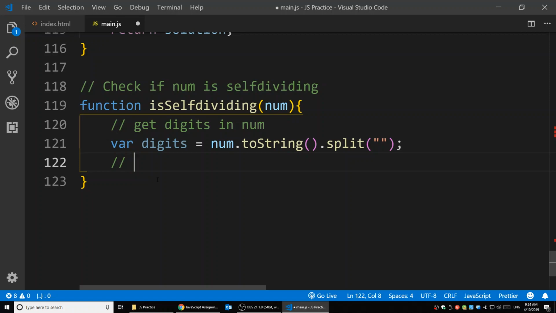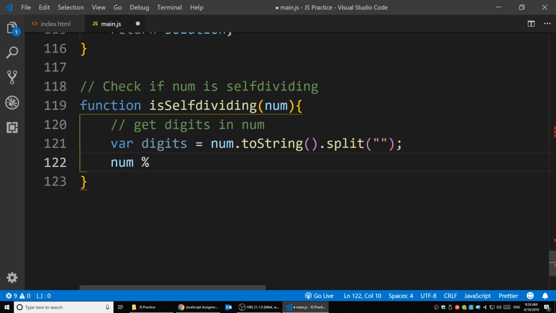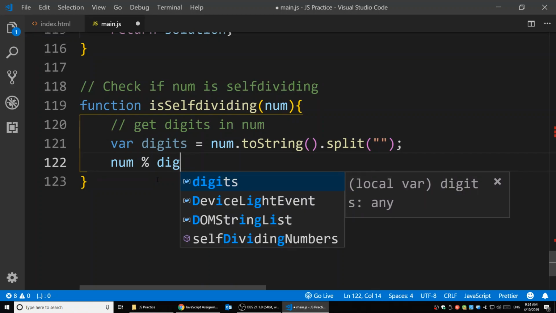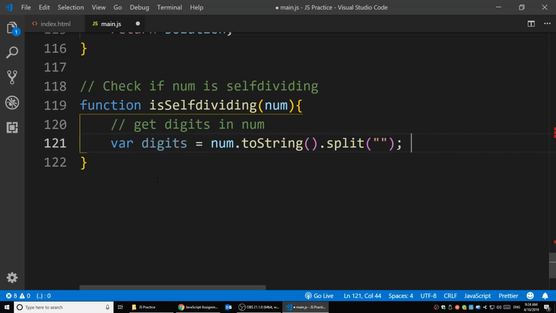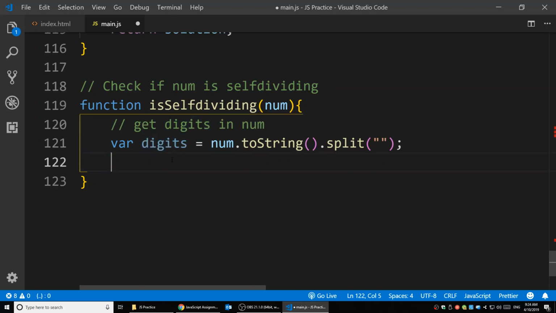We're going to check if num modulo the digits zero, one, and two. I mean, there's not always going to be 3 items. We don't know how many digits are inside it. It might be 3 digits, 4 digits, or 5 digits. So we're going to need a loop here to loop from the first one until the last one.